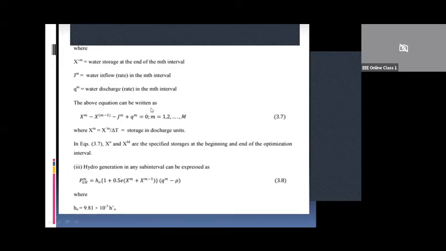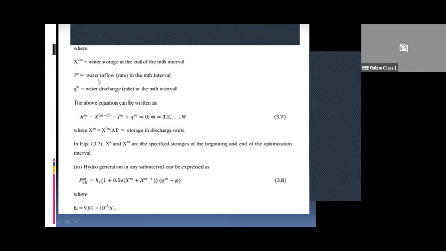Now this equation can be written as xm minus xm minus 1 minus Jm plus Qm equal to 0, where m is equal to 1 to M. The total interval has been divided into M sub-intervals. If you express the earlier equation in discharge units, that means if you divide the entire equation by time, you will get the storage in discharge units, that is so much discharge per unit time.